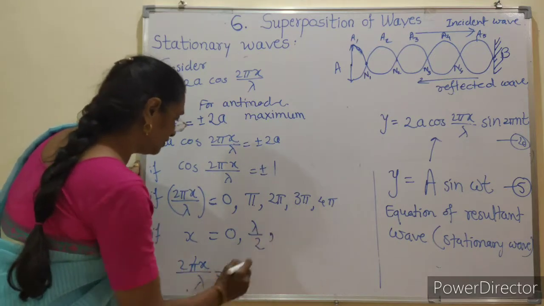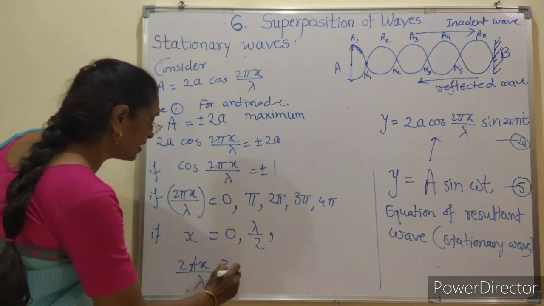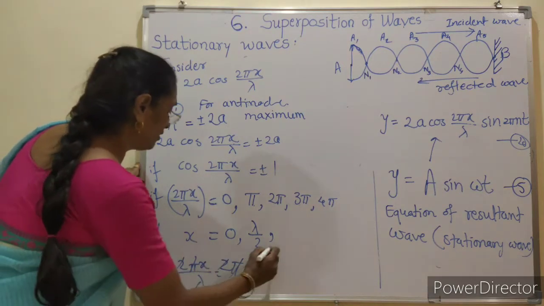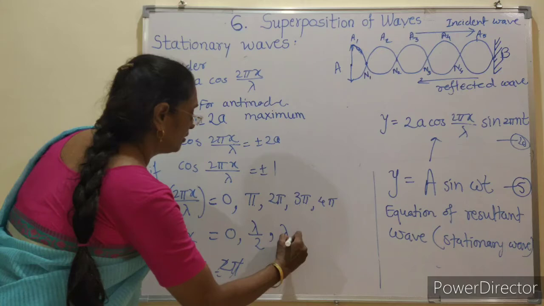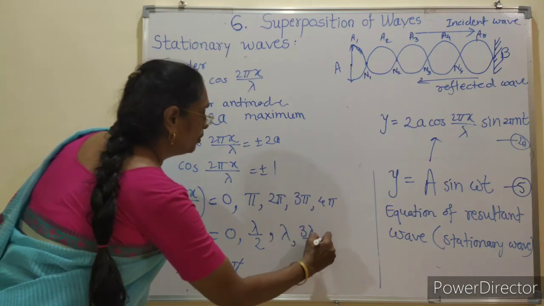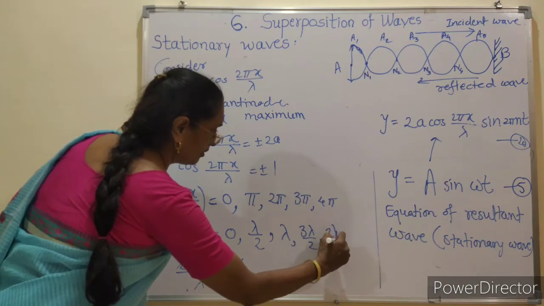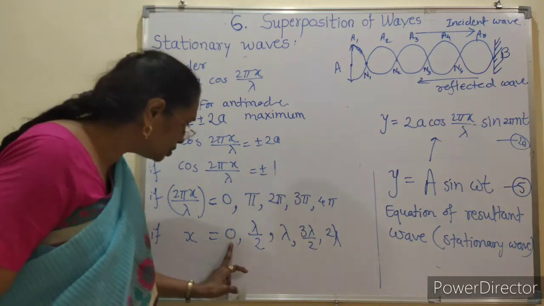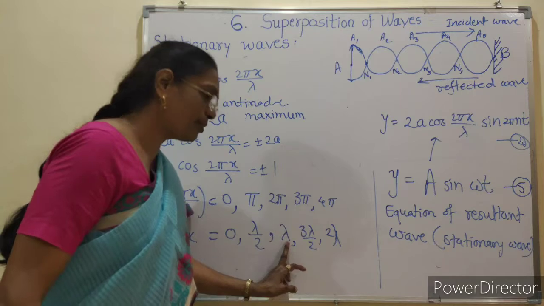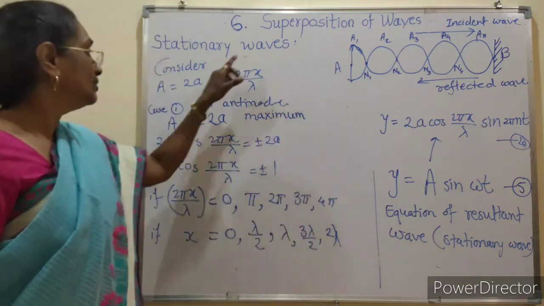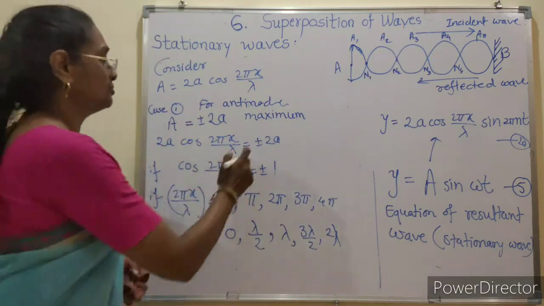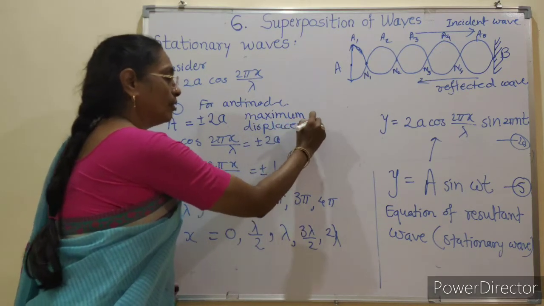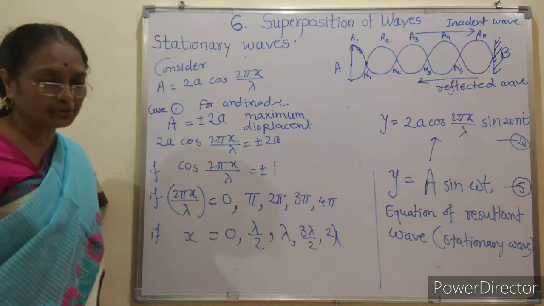Then lambda, then 3 lambda by 2, then twice lambda, like this. So positions x equal to 0, lambda by 2, lambda indicate the maximum displacement, or the amplitude of stationary waves.